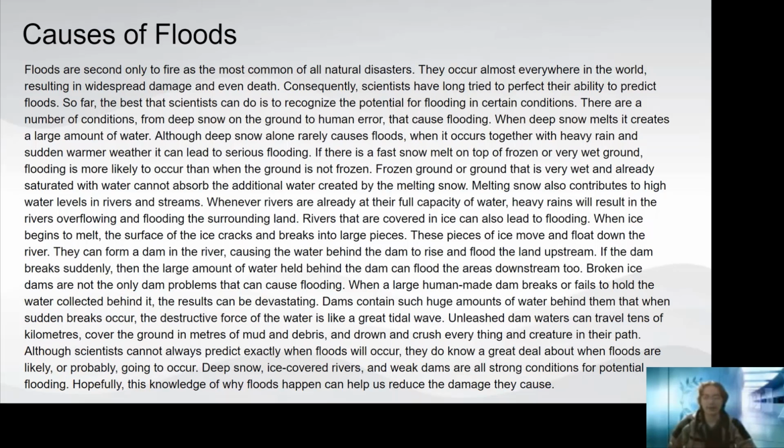Although scientists cannot predict exactly when floods will occur, they do know a great deal about when floods are likely or probably going to occur. Deep snow, ice-covered rivers, and weak dams are all strong conditions for potential flooding. Hopefully, the knowledge of why floods can happen will help us reduce the damage that they cause.